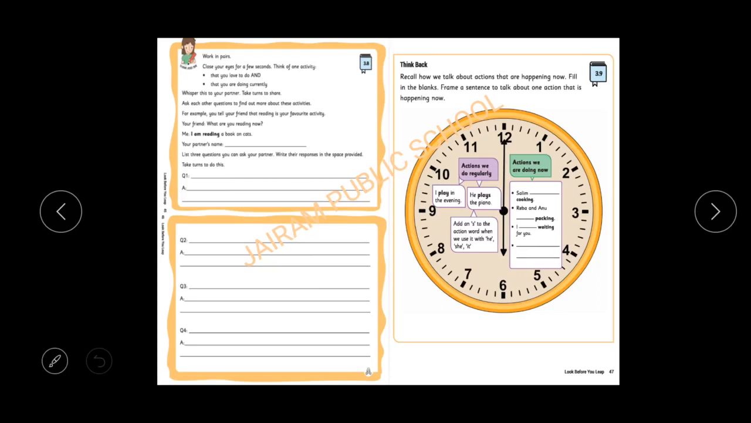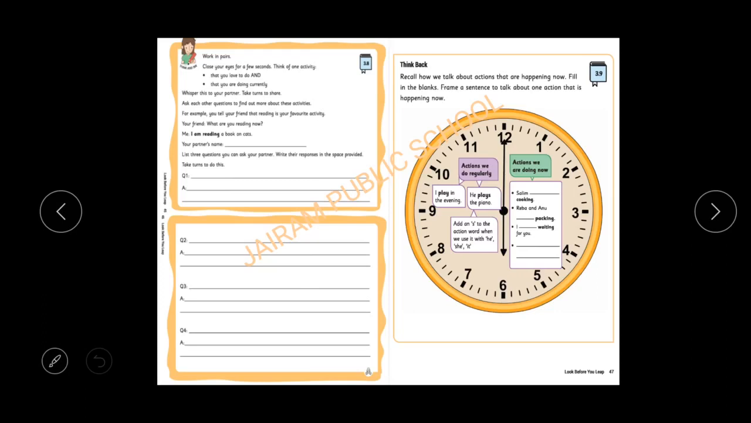Whisper this to your partner. If your partner is your parent or your sibling, you have to tell the action which comes to your mind to your partner. Take turns to share. First you have to say, then your partner has to say. In the same way you have to share the actions which come to your mind. Ask each other questions to find out more about this activity. So they will tell which action comes to their mind. Then you have to ask a question, and then get the answer.